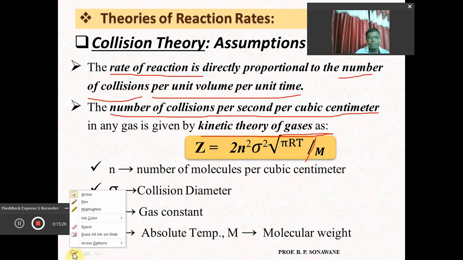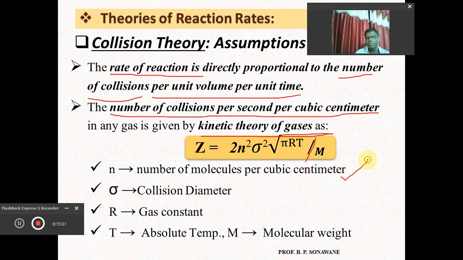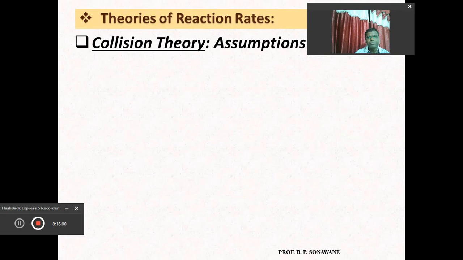Here n is the number of molecules per cubic centimeter taking part in the collision during the reaction, and sigma is the collision diameter of the gaseous molecules which are colliding with one another. R is the gas constant, 8.314. T is the absolute temperature at which the collision between the gas molecules takes place, and M, capital M, is the molecular weight of the gas whose collision is going to take place.